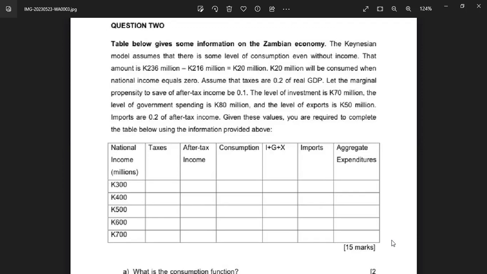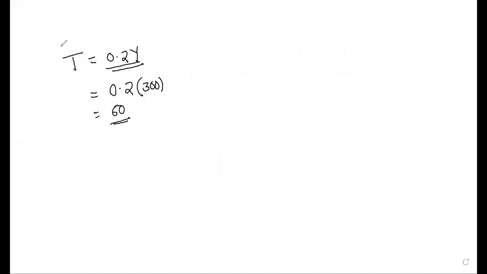Mr. Duncan, just repeat what you said. This is what I'm saying. Taxes are 0.2. Tax is equal to, they have told us it's 0.2Y, 0.2 of income. So if our income for the first one was 300, you put 300. So it says 0.2 times 300. It depends on what they've given you. Here they've just told us taxes as 0.2, which is 20% of income. So at each level of income, you put the amount, then you multiply by 0.2.